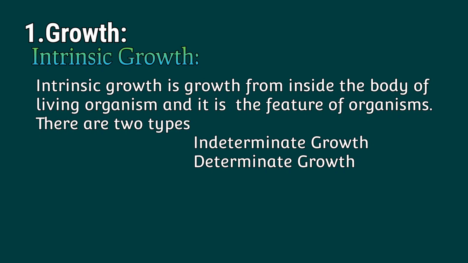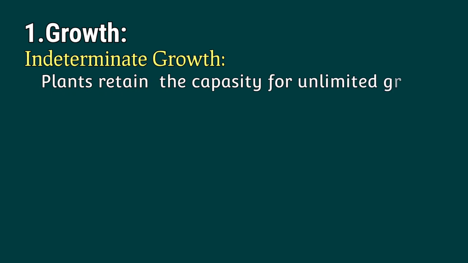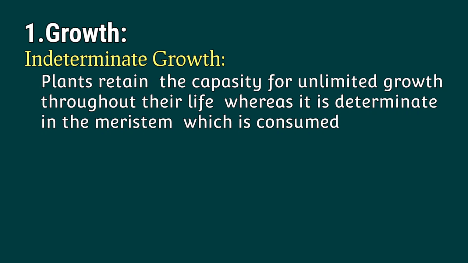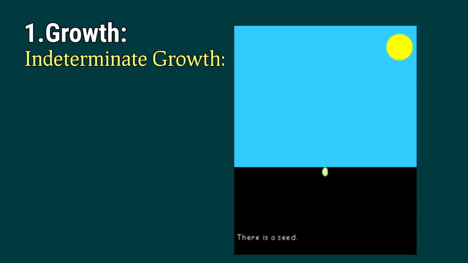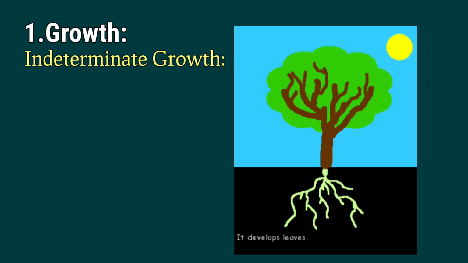Let us discuss indeterminate growth. Plants retain the capacity for unlimited growth throughout their life, whereas it is determinate in the meristem, which is consumed in the formation of an organ. Observe this picture. What you can observe? How the plant is growing here. This kind of growth is called indeterminate growth.